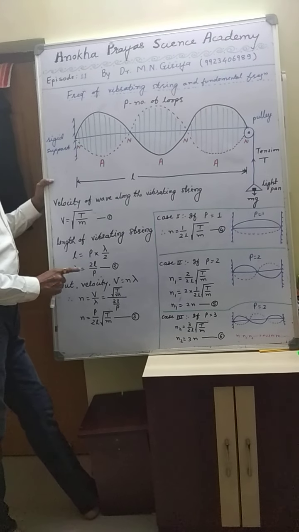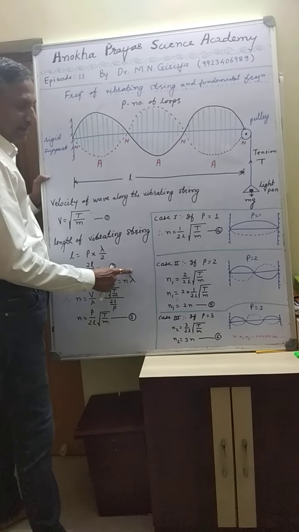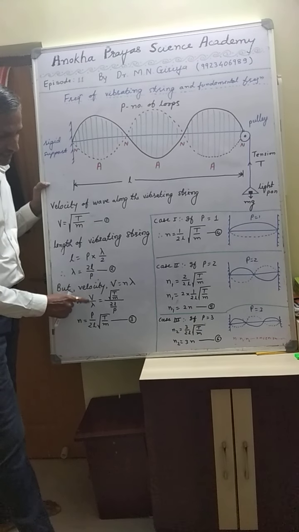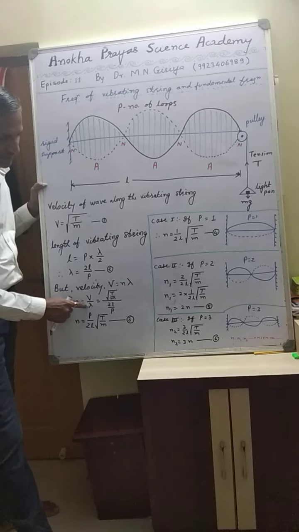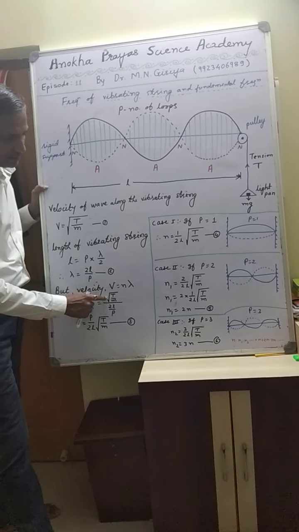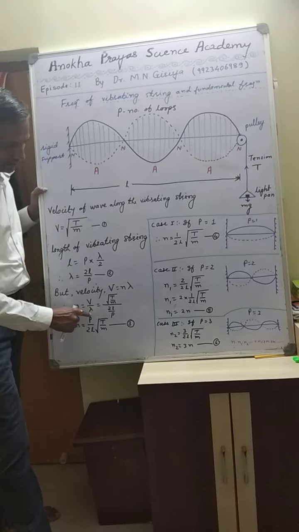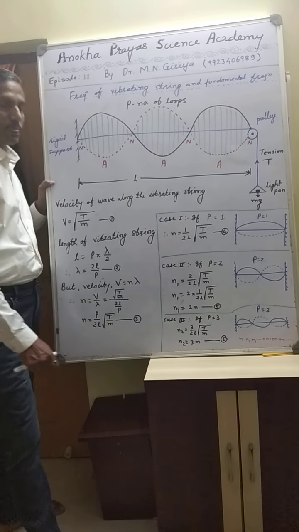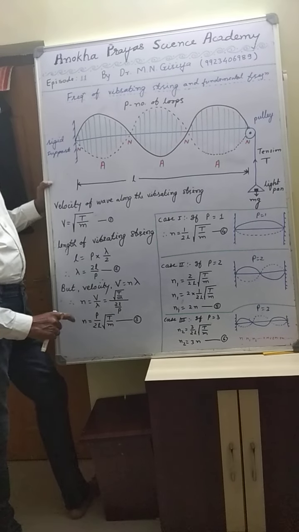But we know that the velocity of a wave is represented by V is equal to n lambda. So when we substitute the value of V and lambda, frequency n is equal to V by lambda. Put V is equal to under root of T by M and lambda is equal to twice L by P in this equation. Then we get n is equal to P upon twice L under root of T by M. So this is the expression for frequency of a vibrating string.